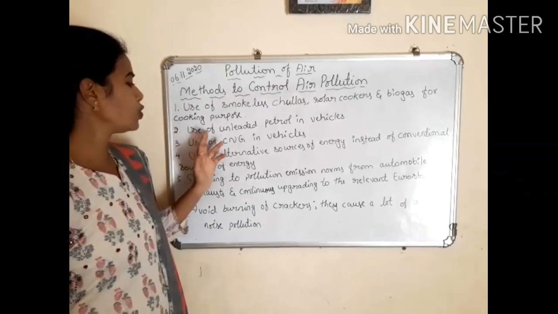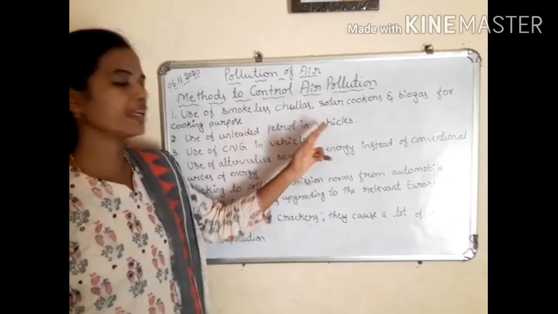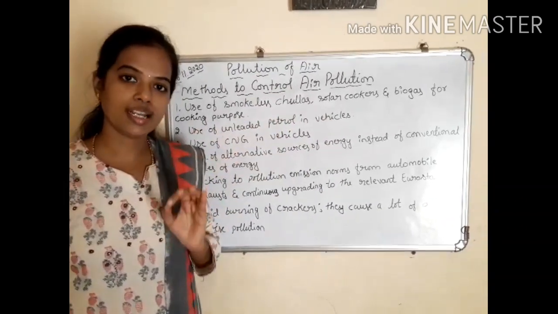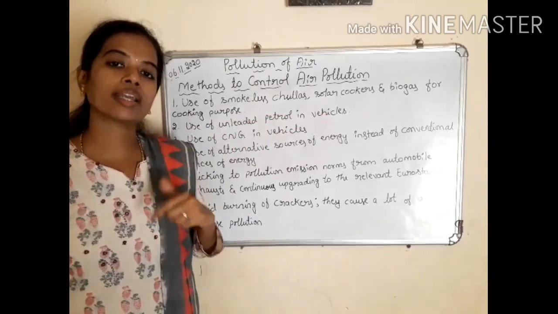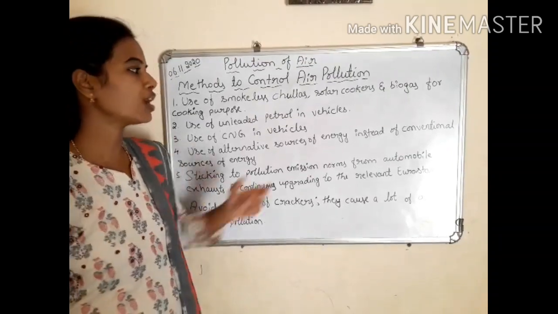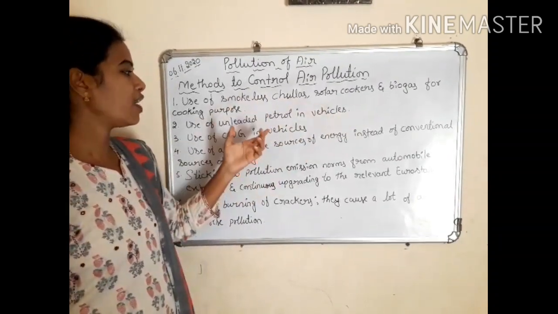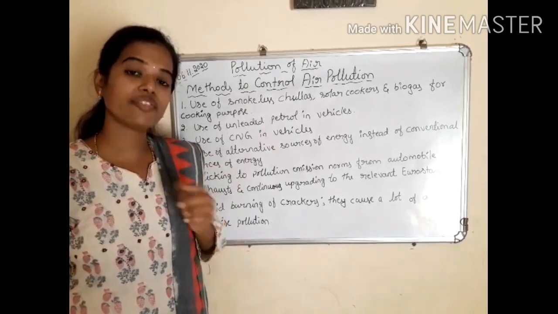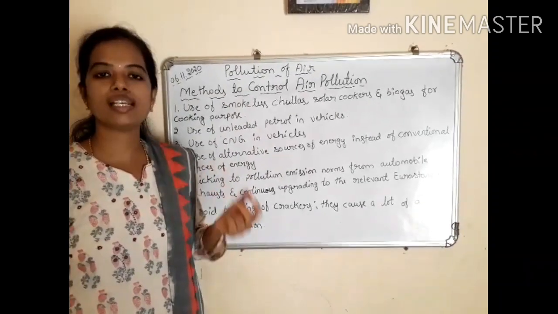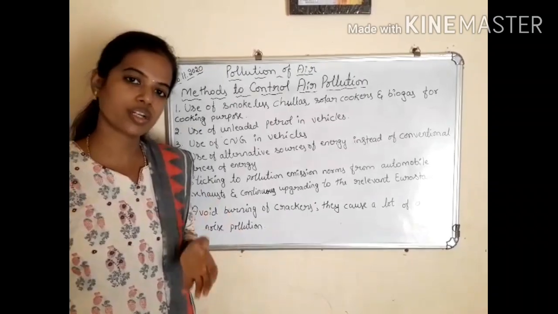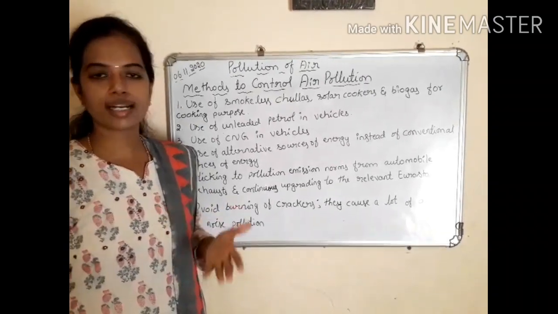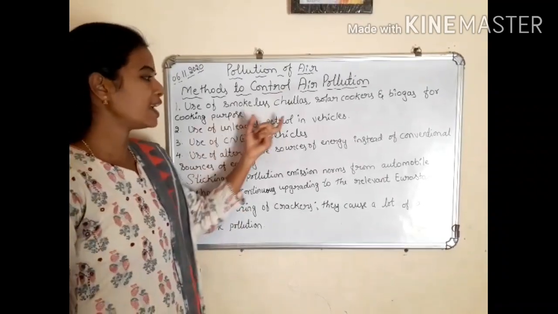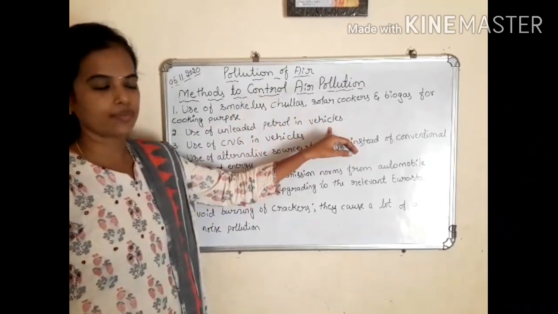Next one is use of unleaded petrol in vehicles. The petrol which does not contain lead, like that petrol or gasoline, we have to use for vehicles instead of leaded petrol. The petrol which contains lead, we should not use, which releases harmful gases like nitrogen dioxide, carbon monoxide and carbon dioxide. So instead of that, we have to use unleaded petrol in vehicles.